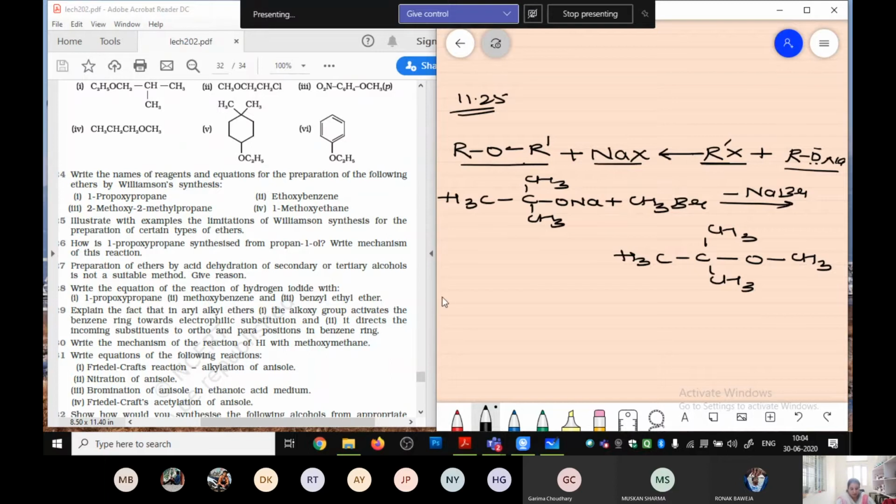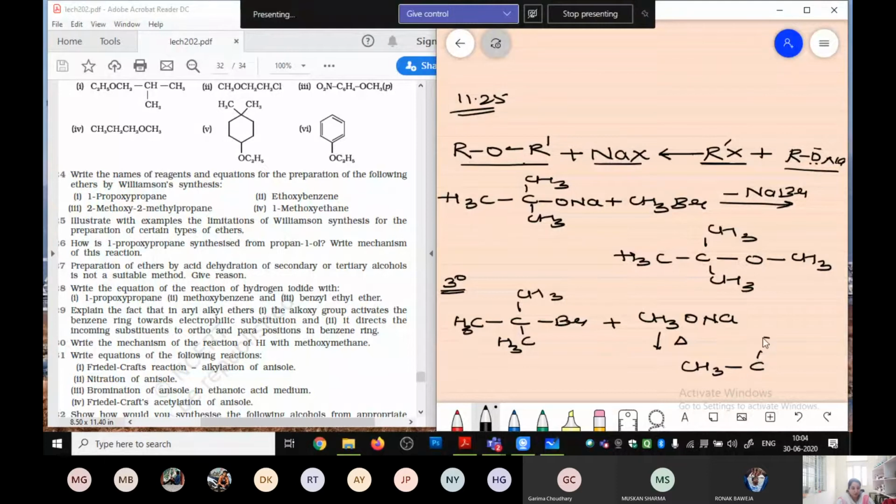Now over here, say suppose I do not take the primary alkyl halide, but I take the tertiary alkyl halide like CH3 C Br CH3 and CH3. This is my tertiary alkyl halide. And what I have done, the reverse condition, that is I am taking the CH3ONa. Now when you are going to provide heat over here, it is not going to give you an ether, but it is going to give you an alkene.